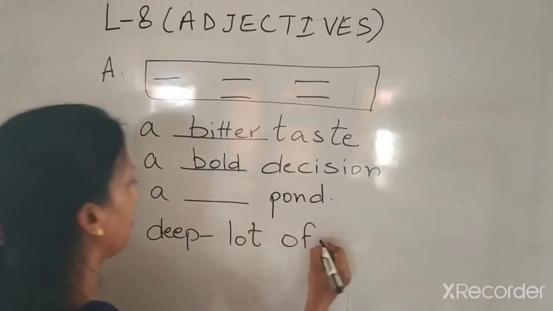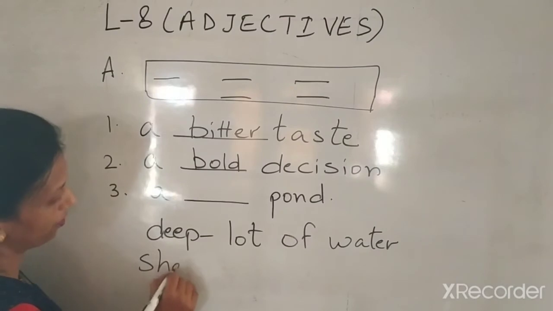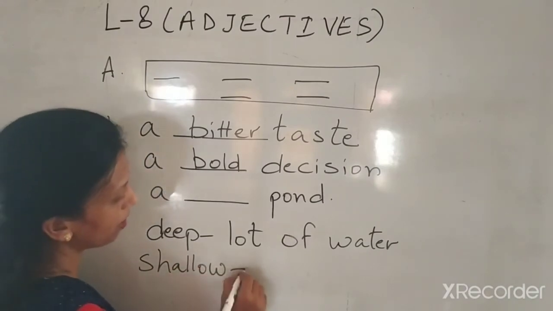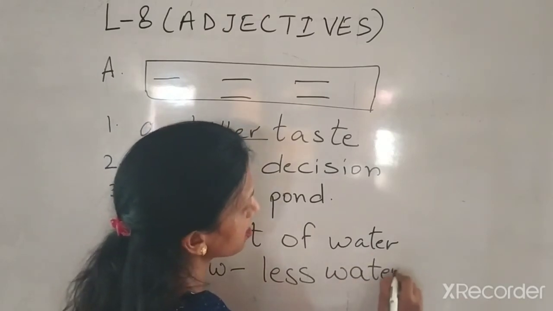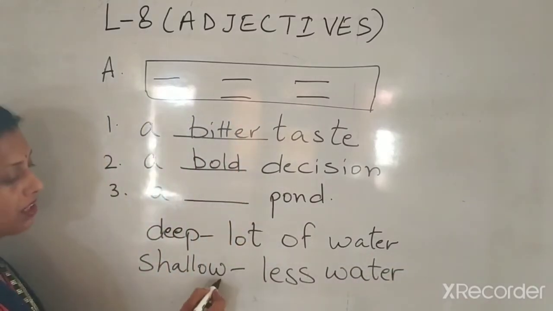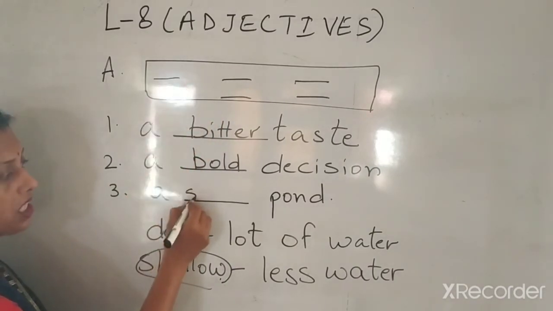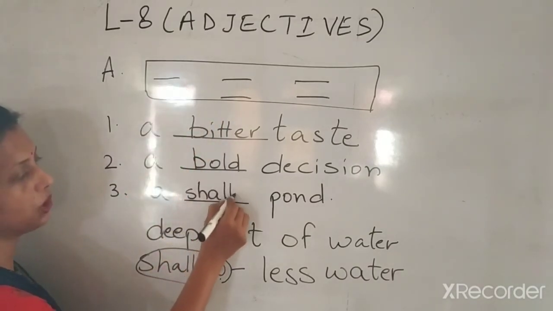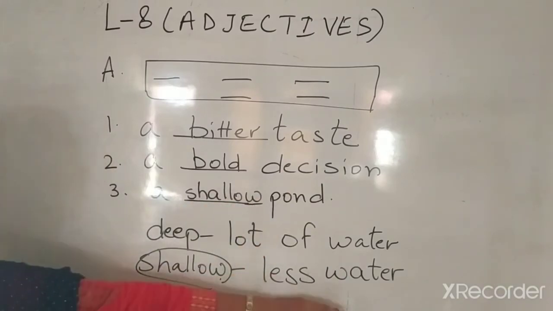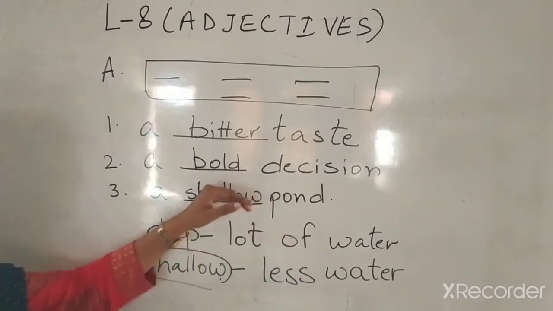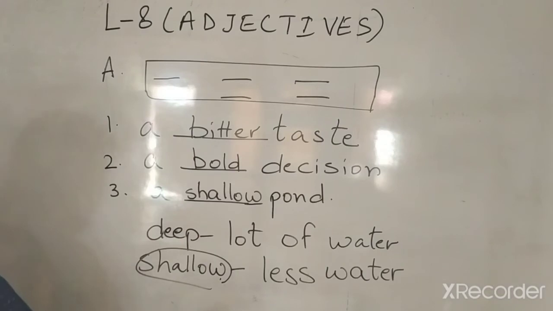Yes? A lot of water. But if I am saying shallow, what does the word shallow talk about? Less water. Shallow is talking about less water. So I find this word in this box. Can you locate it? So can I say a shallow pond, a pond which has less water? Can I say this? So I'll write a shallow pond. Similarly, complete the other words.